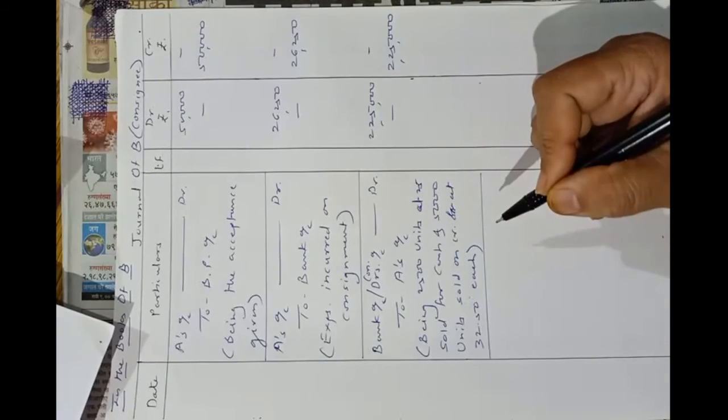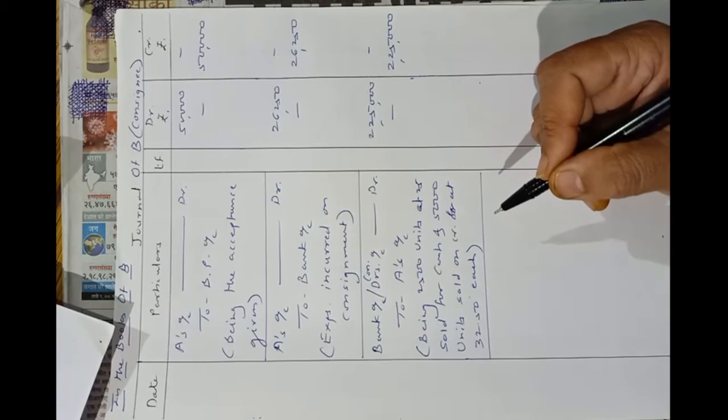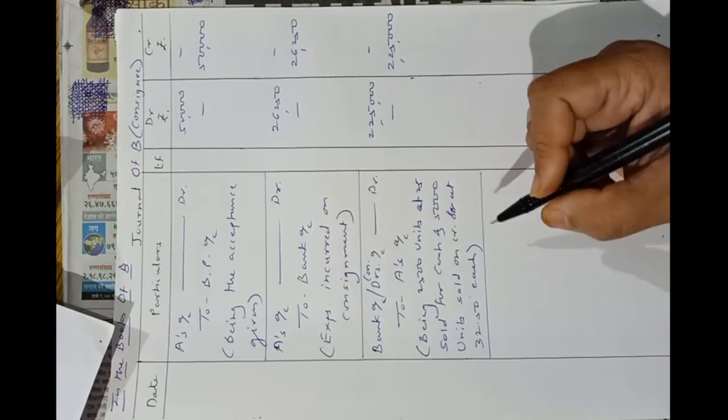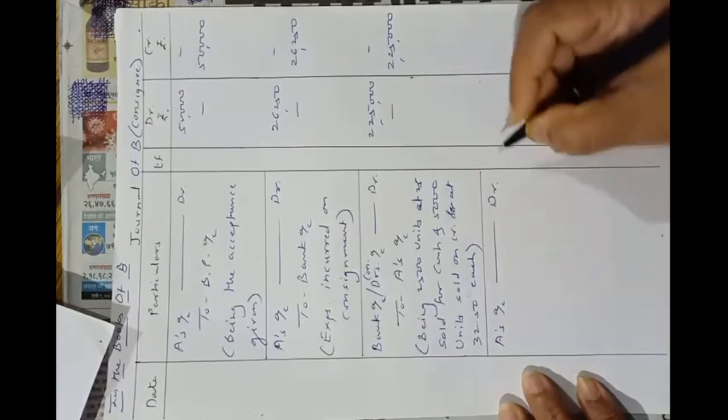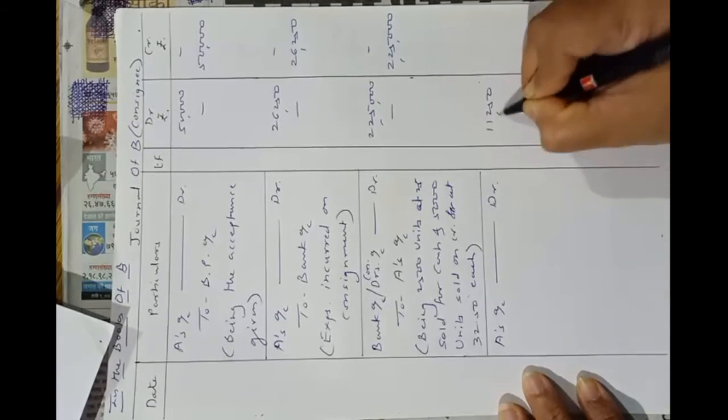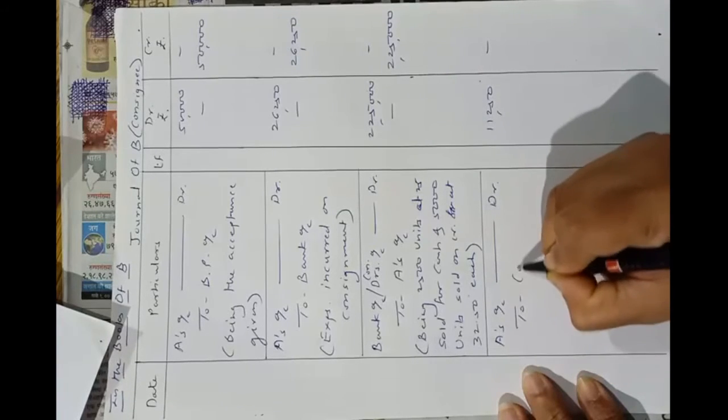Okay, now the entry of commission. So A's account debit 11,250 to commission account.